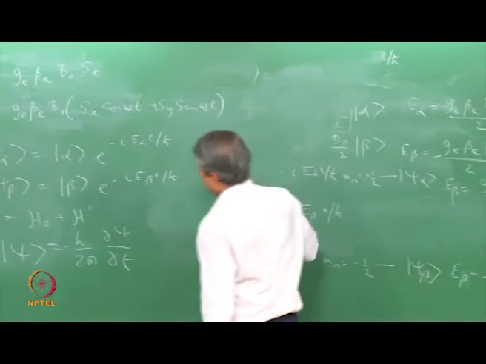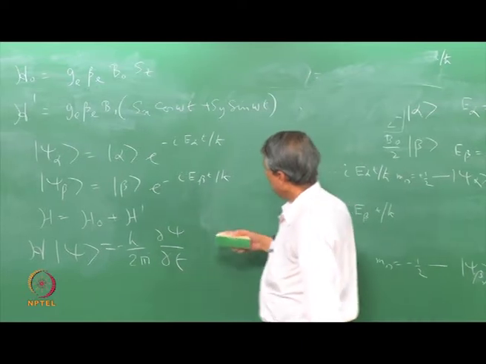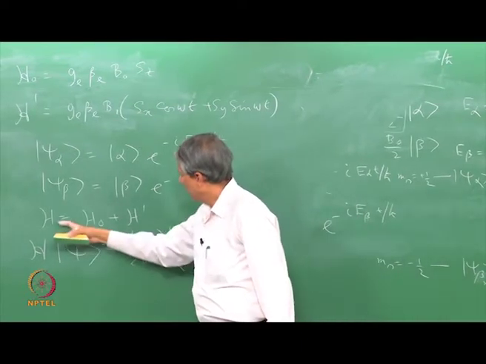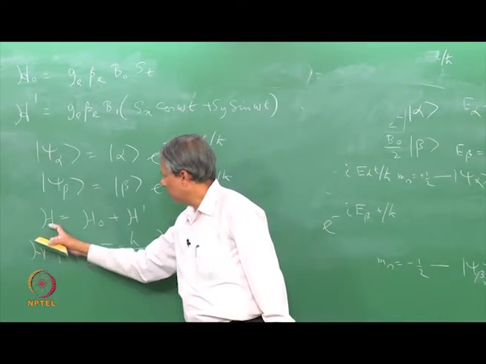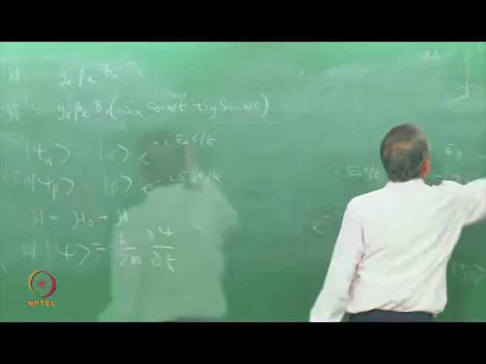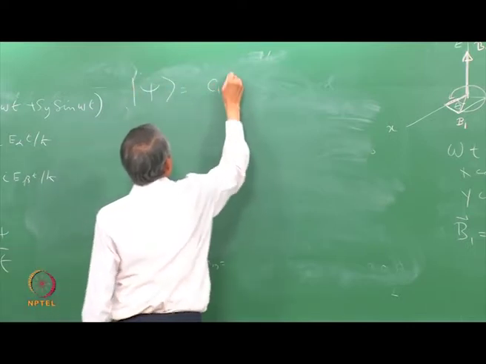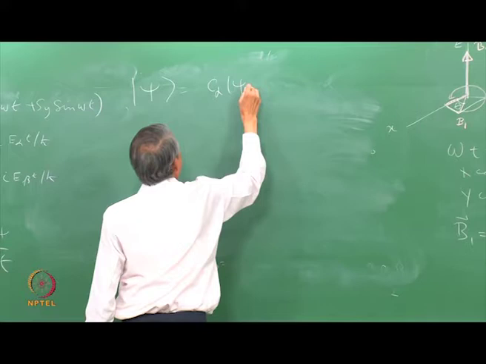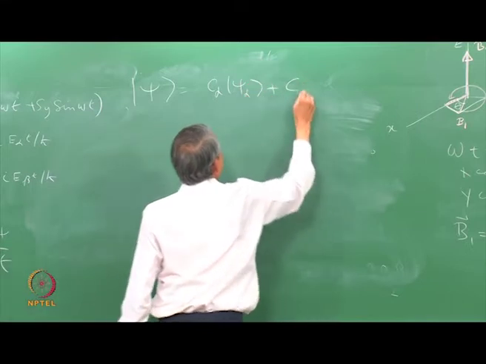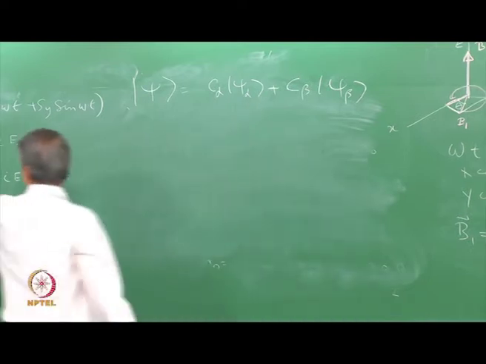In other words, we take these to be the basis wave functions and we expand the wave function corresponding to the total Hamiltonian in terms of these two bases. So, this becomes C alpha psi alpha plus C beta psi beta.